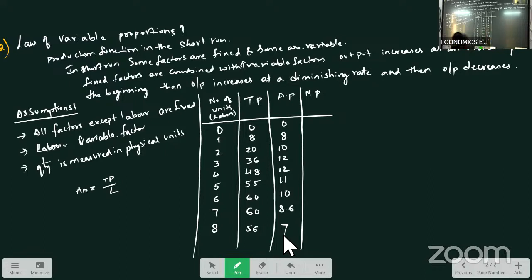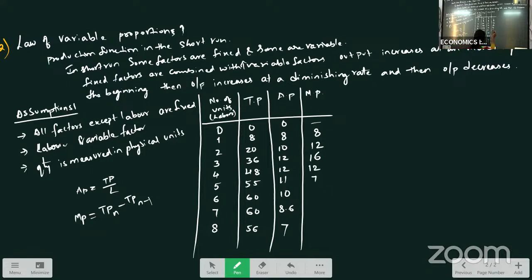Now marginal product. What is the formula for marginal product? Marginal product is equal to TPn minus TPn-1. So here it will not come anything for the first. 8 minus 0 is 8. Sorry, TP 20 minus 8 is 12. 36 minus 20 is 16. 48 minus 36 is 12.